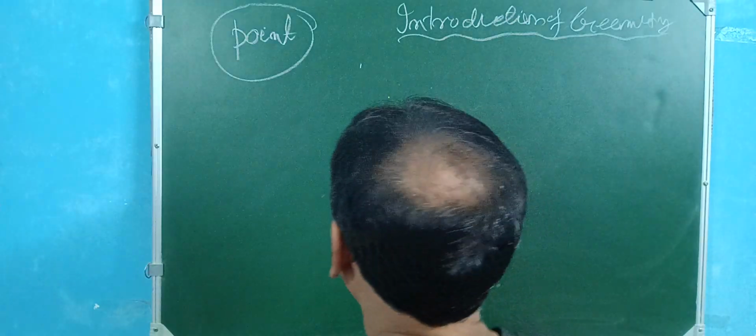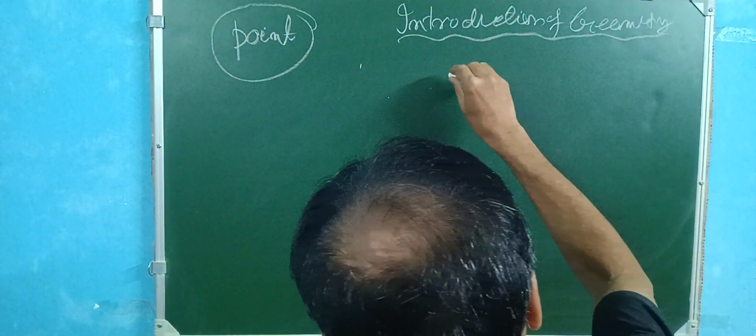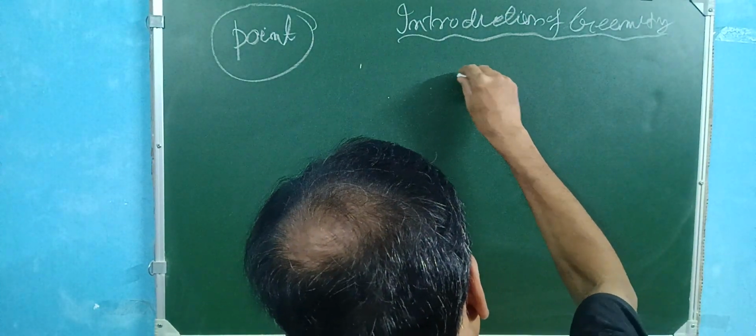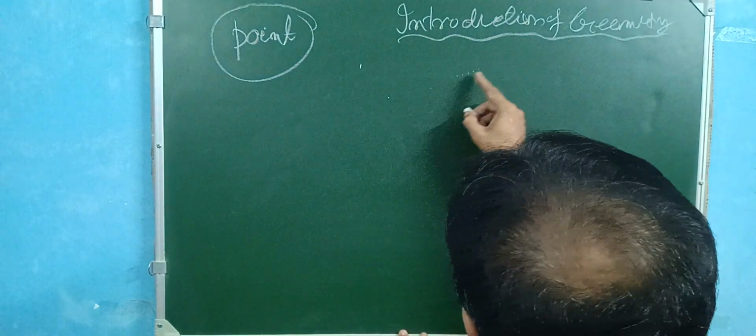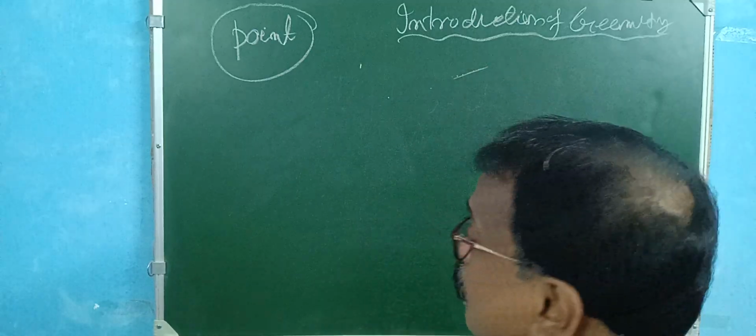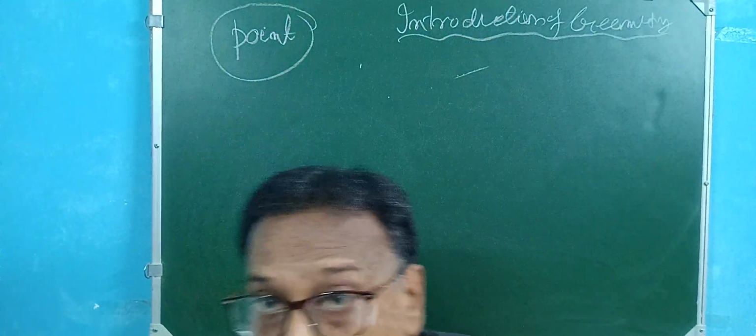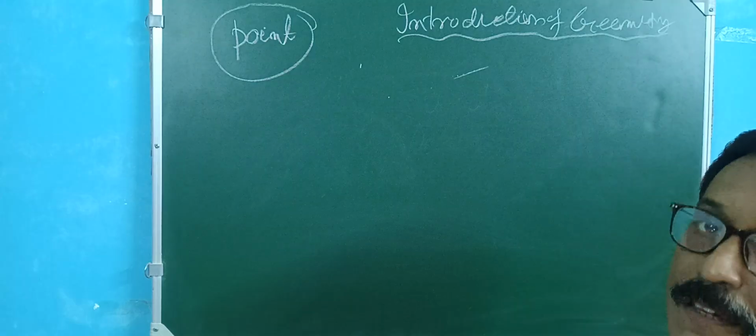Just see it. If this is a point, side by side, this is a point, this is a point, this is a point. In between there are different points. So you draw a line. So a line is developed from the point.